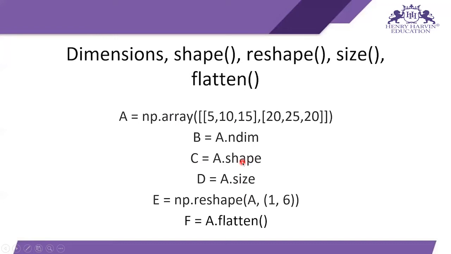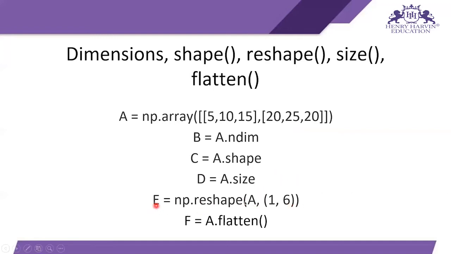Then if I want the number of elements in my matrix A, then I can just type d is equal to a dot size. In d I have value 6 because there are 6 elements in the array, or you can say matrix A. Then if I want to reshape my matrix from 2 comma 3 to 1 comma 6, then I can just type e is equal to np dot reshape, the matrix which I want to reshape, and the size of that new shape.